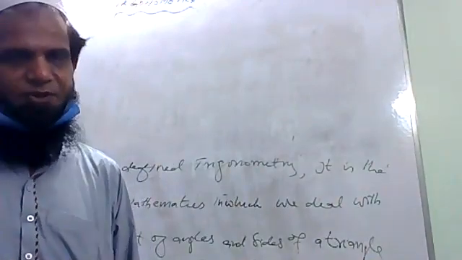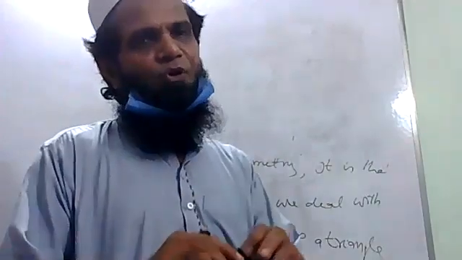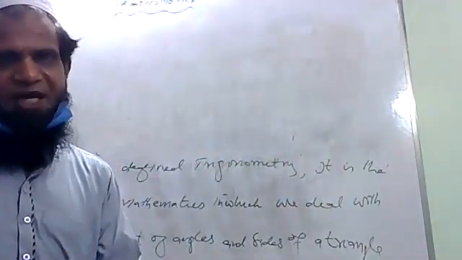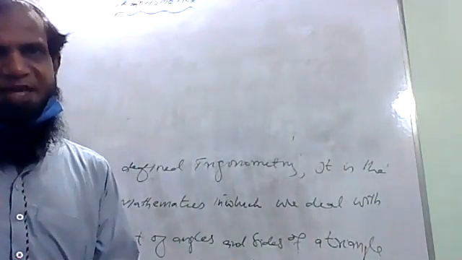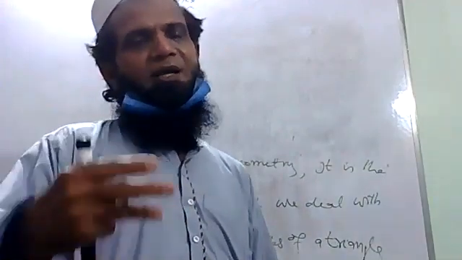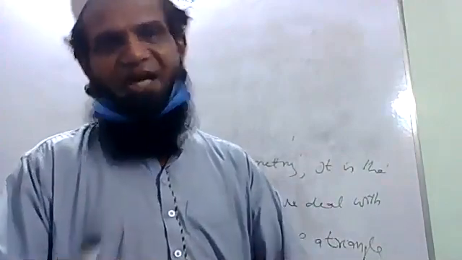The 3 with reference to sides: an equilateral triangle is a triangle of which all sides are equal. An isosceles triangle is one of which 2 sides are mutually equal. A scalene triangle is one of which all sides are mutually unequal. These are the 3 types of triangle with reference to sides.